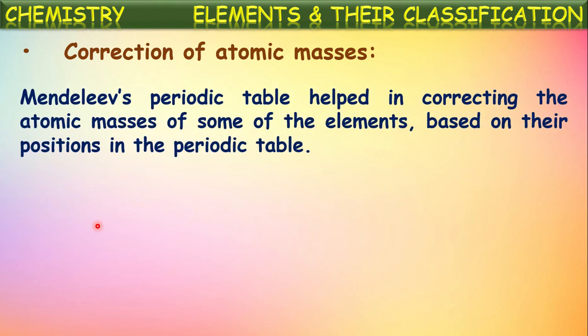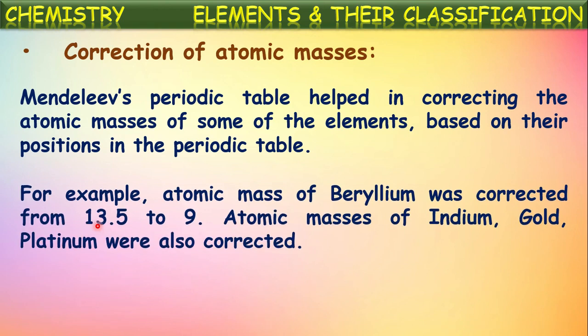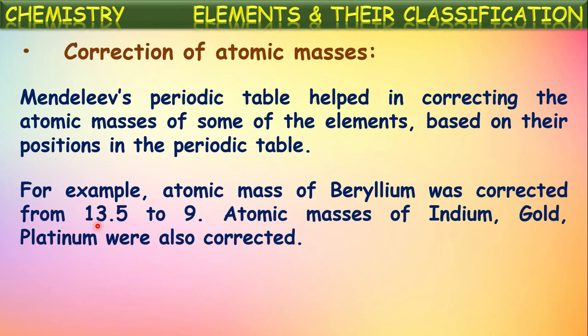Mendeleev's periodic table helped in correcting the atomic masses of some elements based on their positions in the periodic table. Based upon the properties and characteristics, the positions of the elements are fixed in the periodic table. Based upon their positions, the atomic masses of certain elements were corrected by Mendeleev. For example, the atomic mass of beryllium was corrected from 13.5 to 9. Earlier its atomic mass was expected to be 13.5, but after placing beryllium in the periodic table, its atomic mass was corrected